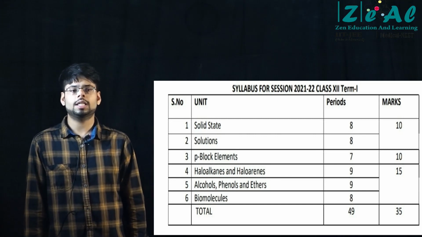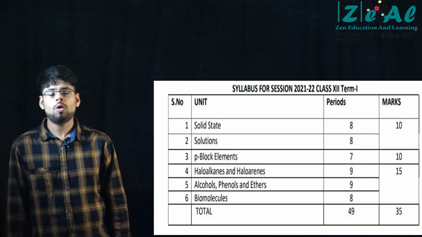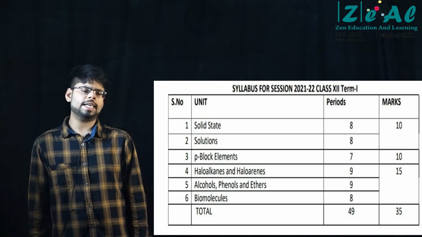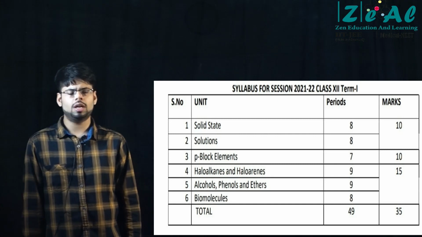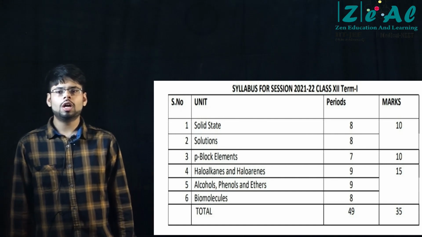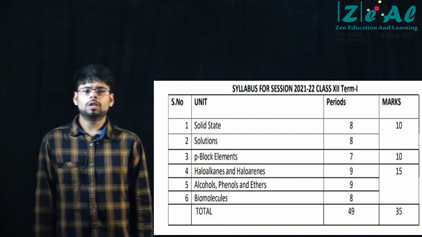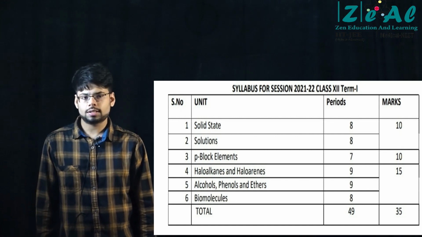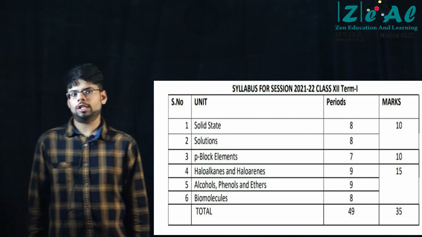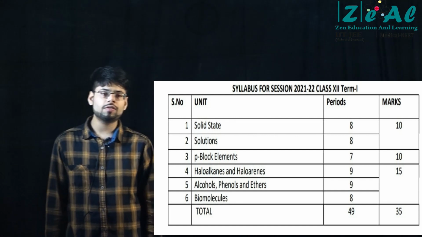So just remember what the results of Lucas test are. As I said, you need not know the detailed mechanism, but you should know that a primary alcohol in Lucas test is not that effective because it does not produce turbidity at room temperature. And a secondary alcohol will react with Lucas reagent and form turbidity maybe in 5 to 10 minutes, and a tertiary alcohol on being treated with Lucas reagent will form turbidity instantly. So these things should be known, the observations should be clear, right? Turbidity is also called cloudiness, just for your information, in case they use this term. Fine. So distinction of primary, secondary and tertiary alcohols is important, and for that we use Lucas test if we are talking about NCERT level stuff.